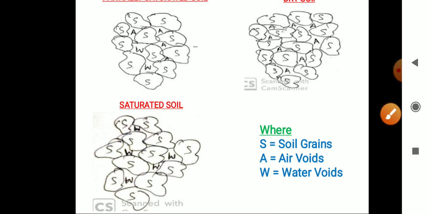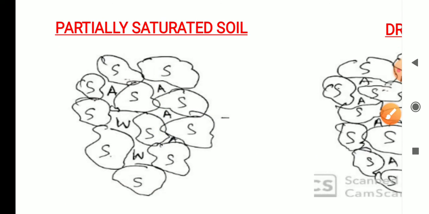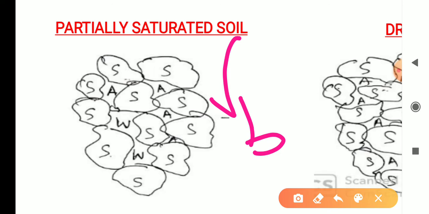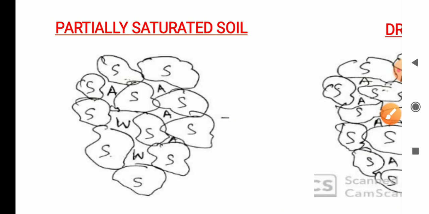Now in partially saturated soil, we get bulk density. For that soil, whatever density we get is called bulk density. It is also called natural density or wet density. It contains soil particles, air voids plus water voids. It is also called a three phase soil.